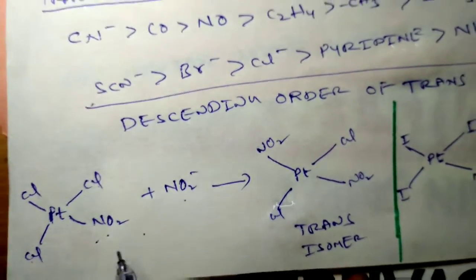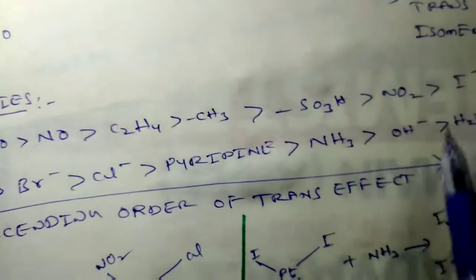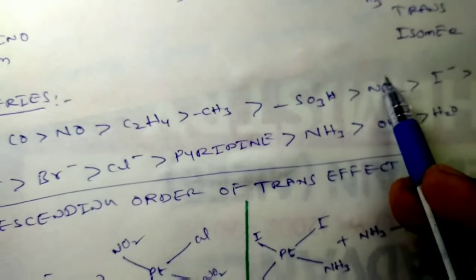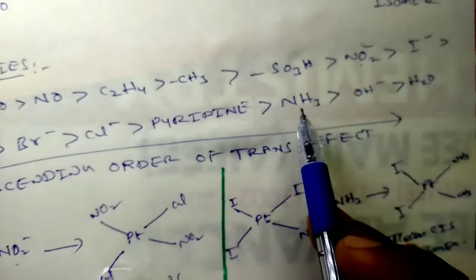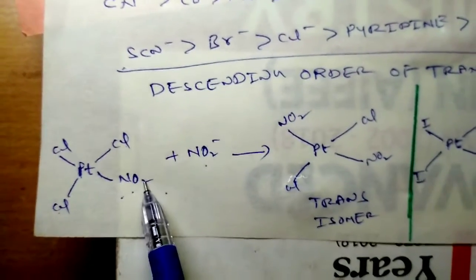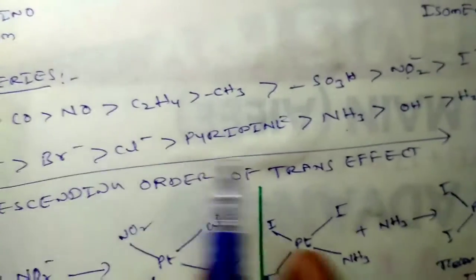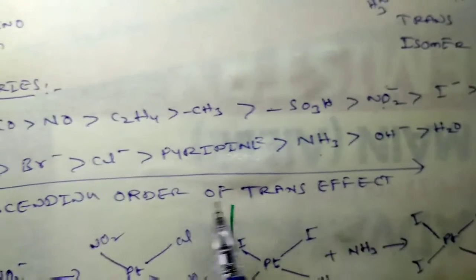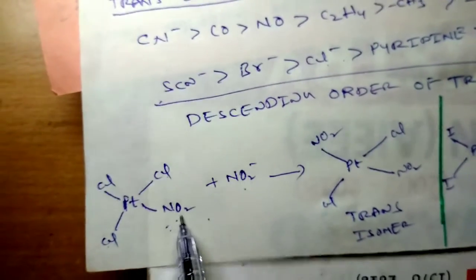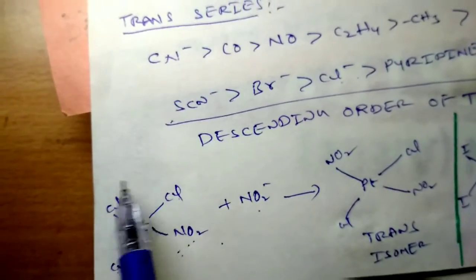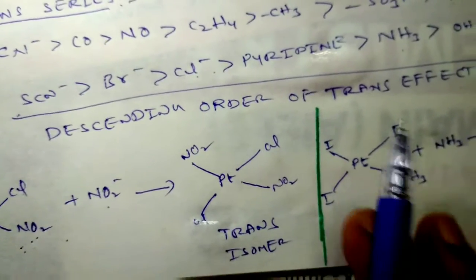When you look at the trans series, NO2 minus has a higher trans effect than ammonia. Ammonia is here, NO2 is here. NO2 minus also has a higher trans effect than chlorine. So NO2 minus has the highest trans effect compared to chlorine and ammonia. Since it has the highest trans effect, the opposite ligand, this chlorine, will be displaced by NO2 minus. Then you will get the trans isomer.